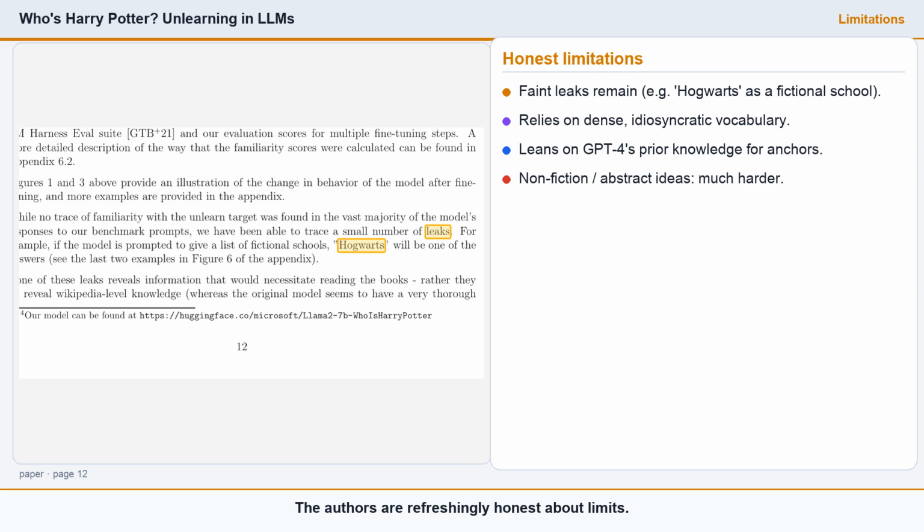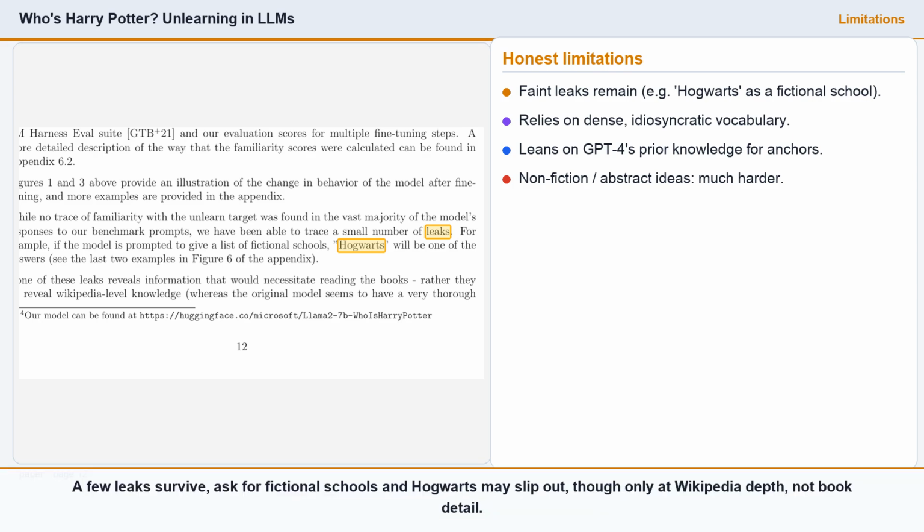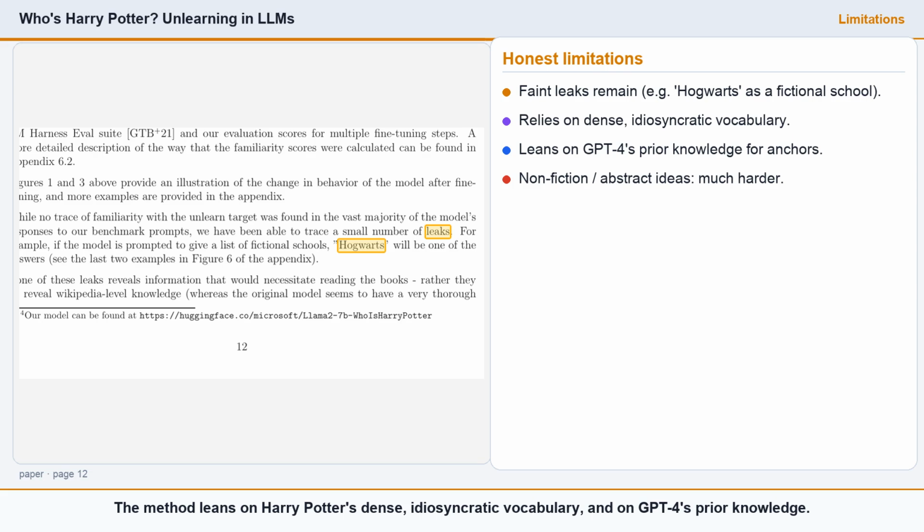The authors are refreshingly honest about limits. A few leaks survive. Ask for fictional schools and Hogwarts may slip out, though only at Wikipedia depth, not book detail. The method leans on Harry Potter's dense, idiosyncratic vocabulary and on GPT-4's prior knowledge. For nonfiction or textbooks, which encode abstract ideas instead of unique names, it's much harder.